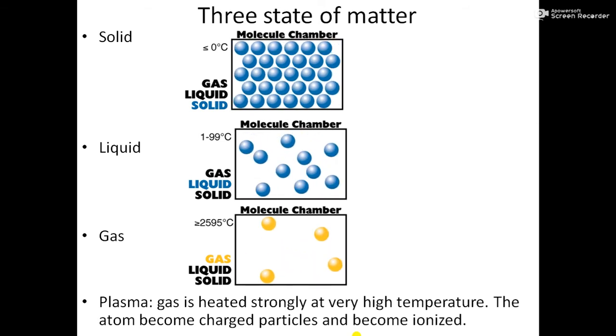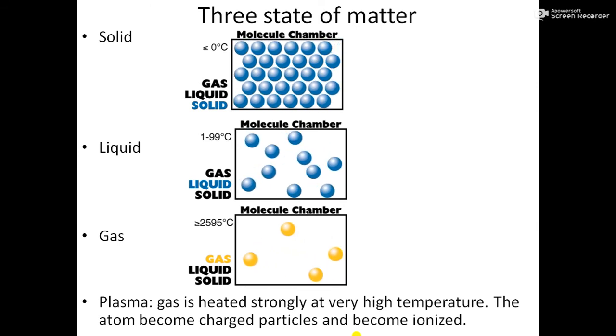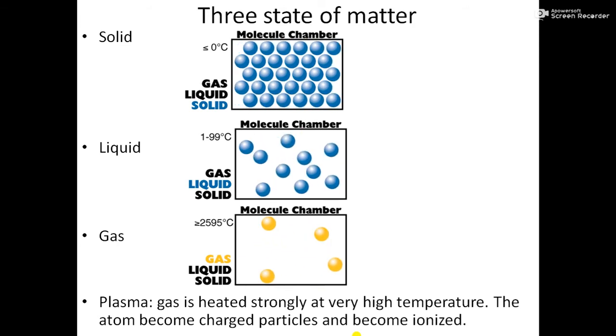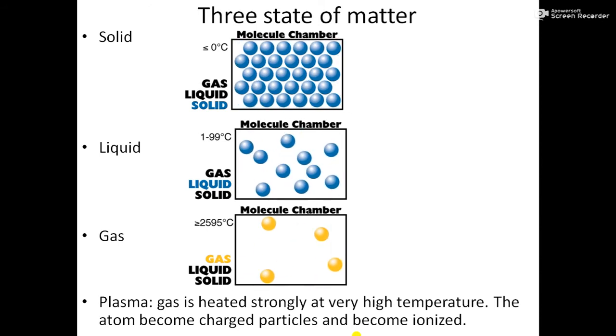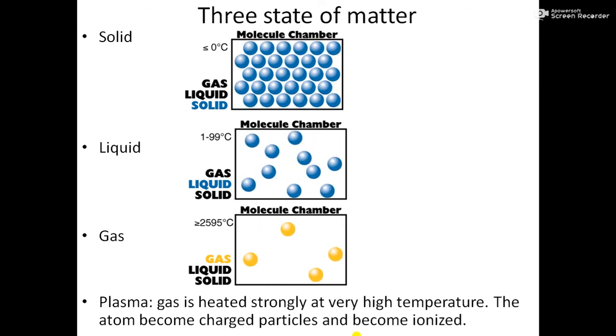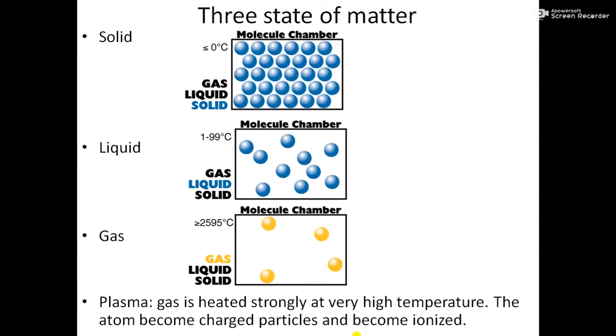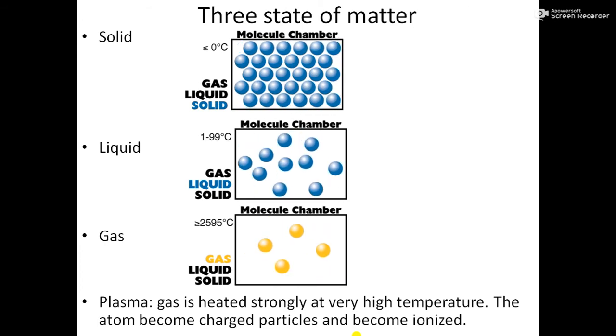But in case of liquid, see the molecular arrangement of the liquid, students. In case of liquid state, what happens? The attraction between the liquid molecules is weak. Why is it weak? Because they are far away. There is less force of attraction between them. But they are still held together to give liquid a definite volume. The particles vibrate and change their position. So a liquid is able to flow, okay.